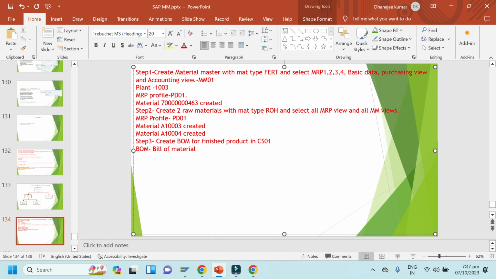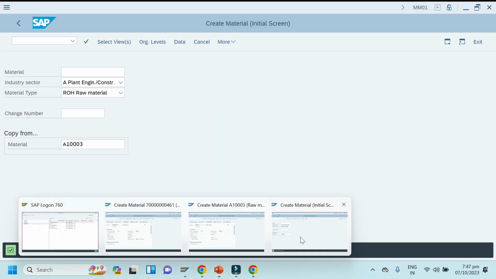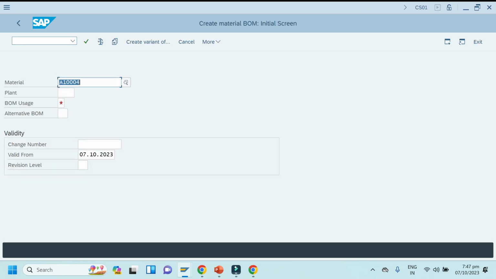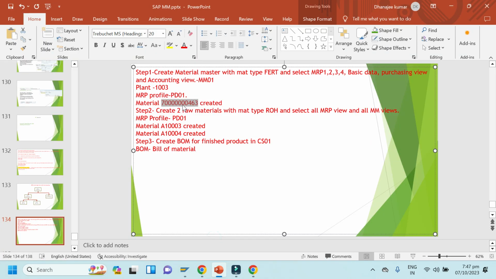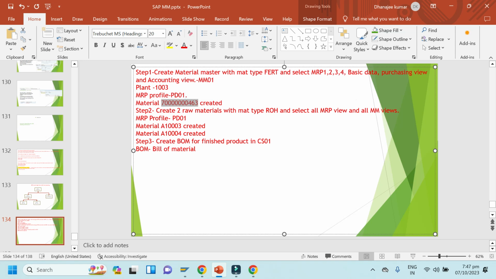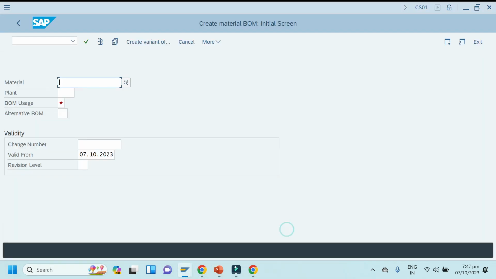So we have to create BOM for the finished product. So what is the finished product? This is the finished product, right? And these are the components. So go to CS01 now. Okay, enter the finished product here. Just copy this finished product and enter your material.